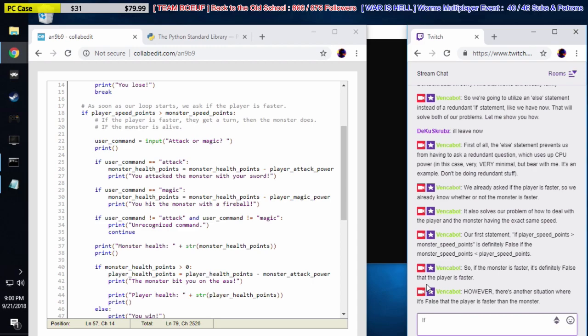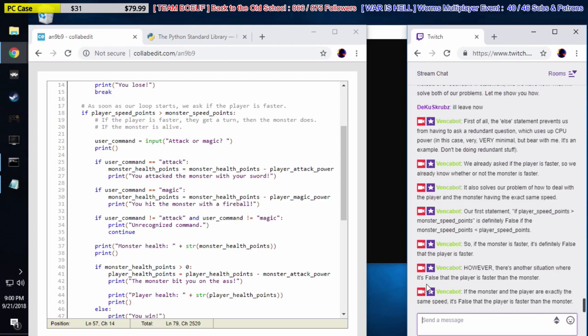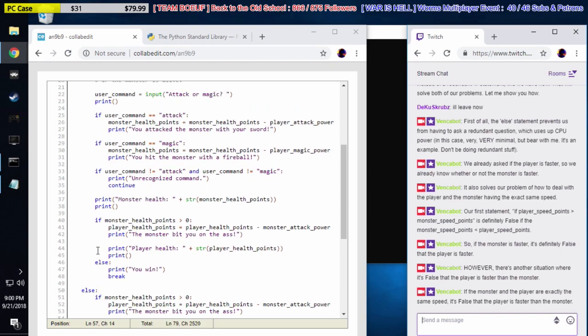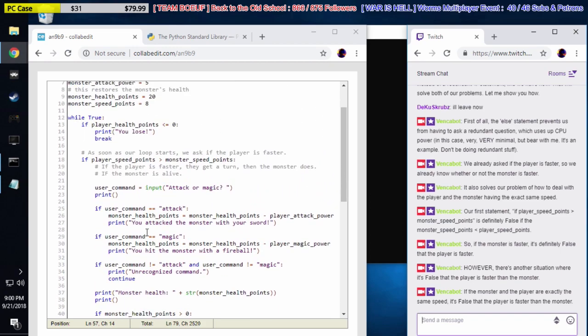If the monster and the player are exactly the same speed, it's false that the player is faster than the monster. So what I'm saying here, guys, is that this else statement will also run if the player and monster have the exact same speed.